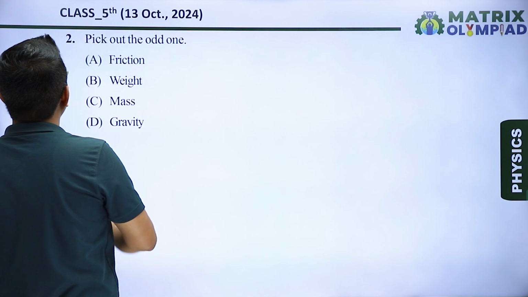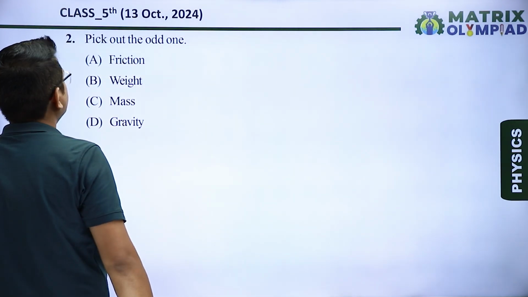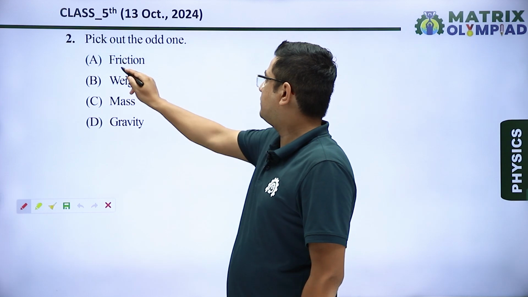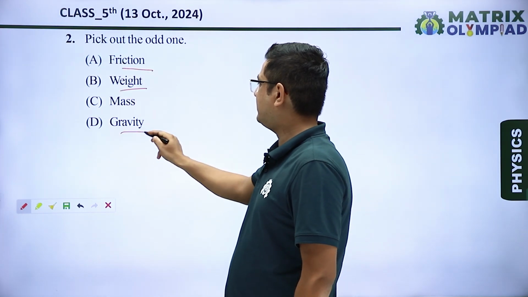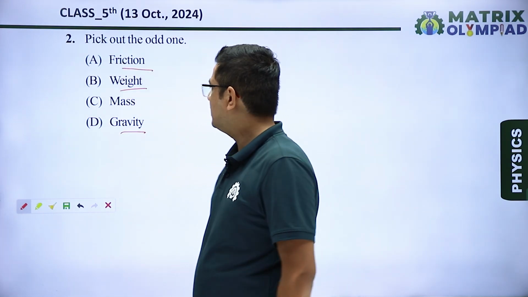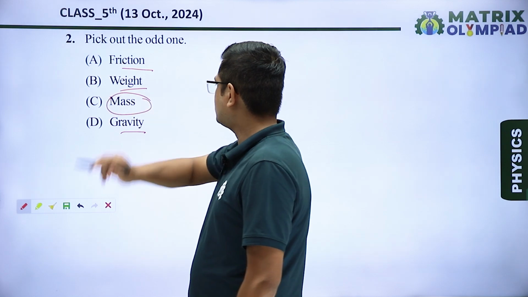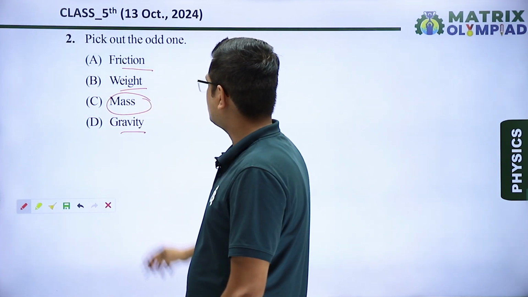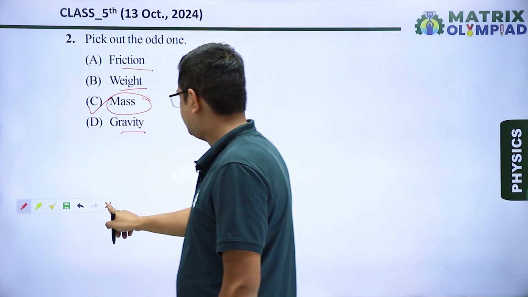Next question, we have to pick the odd one. As we know that out of these four options, friction, weight and gravity, these are types of force, but mass is not force. So out of these four, mass is the odd one. So our correct answer is option C.